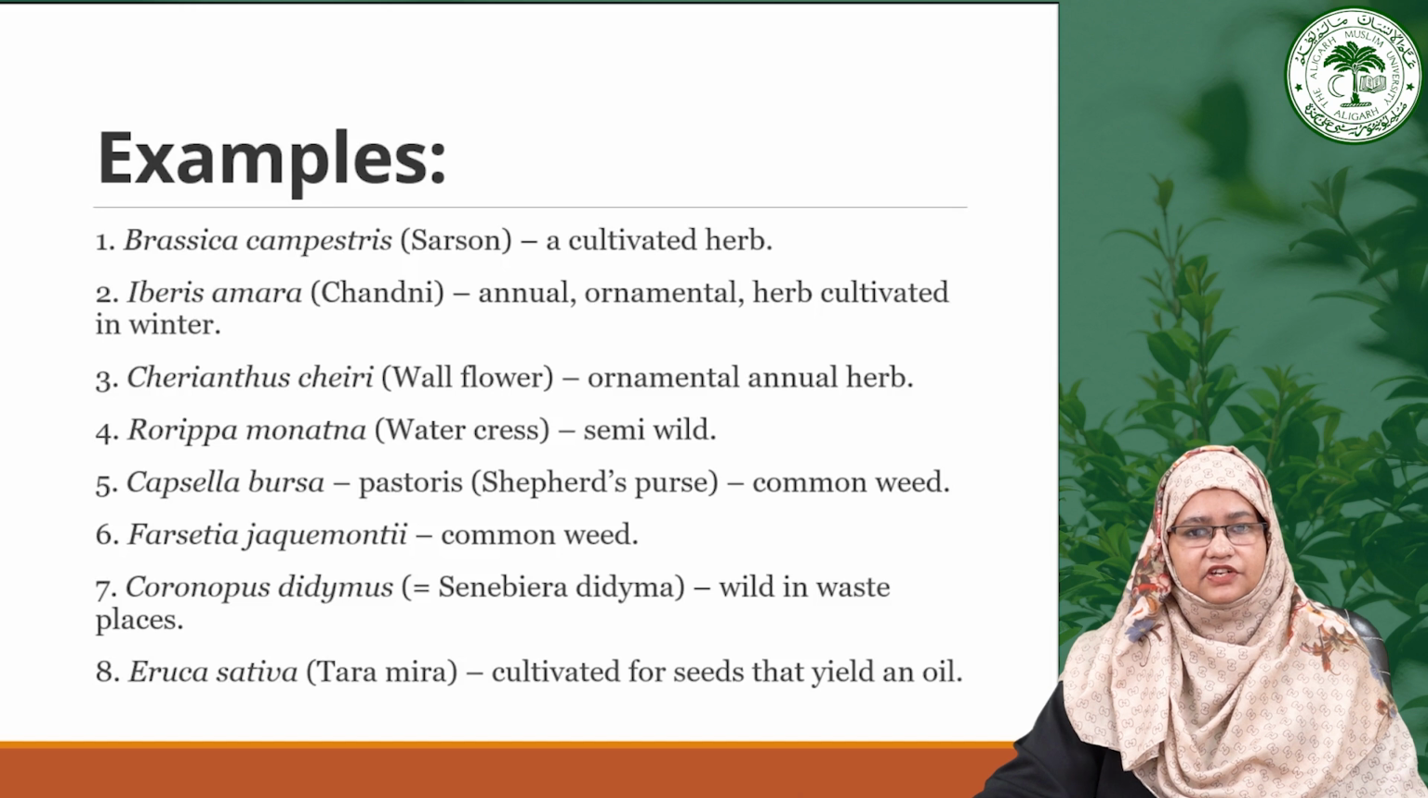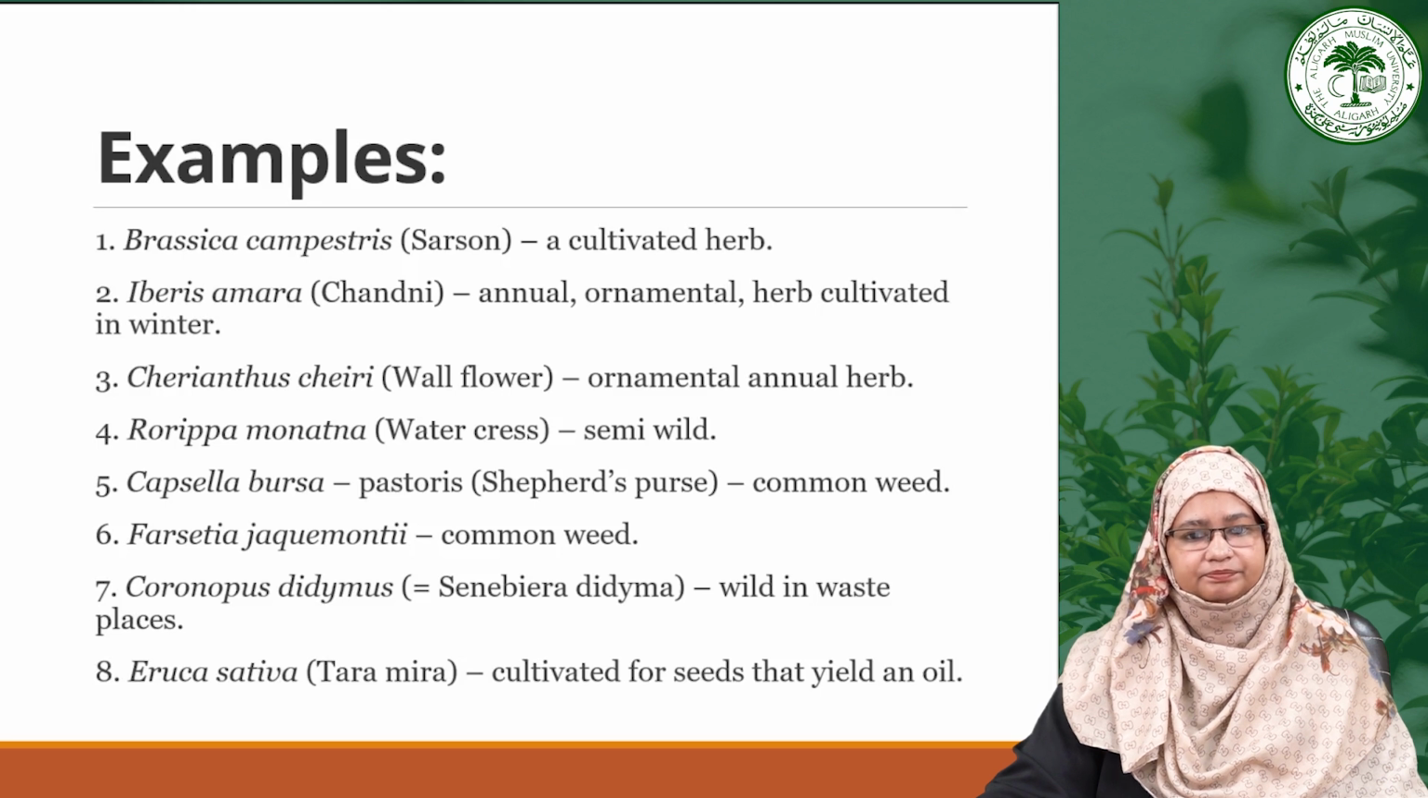Similarly, Cheiranthus cheiri, known as wallflower, serves primarily as an ornamental annual herb, adding visual appeal to gardens. Moving on to Rorippa montana or watercress, often found growing in semi-wild environments. It is known for its nutritional benefits. Likewise, Capsella bursa-pastoris, that is shepherd's purse, is frequently seen as a common weed, but it also has